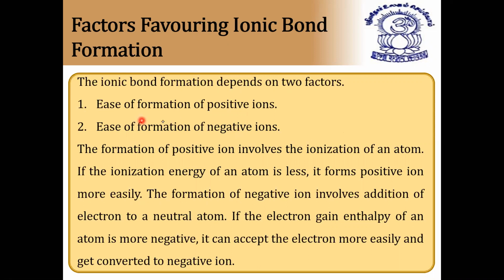So the factors favoring ionic bond formation: ease of formation of positive ion means it should have low ionization energy. If you want, you can write this in your classwork. It is nothing but low ionization energy, and here, high electron gain enthalpy. So I hope it is clear now. These are the main two factors which affect ionic bond.